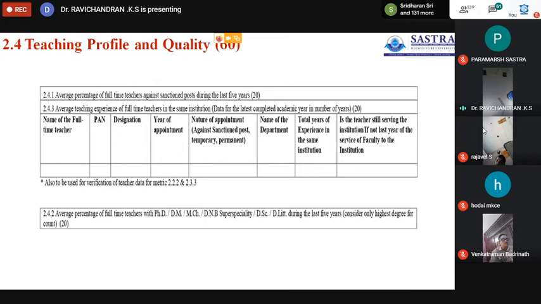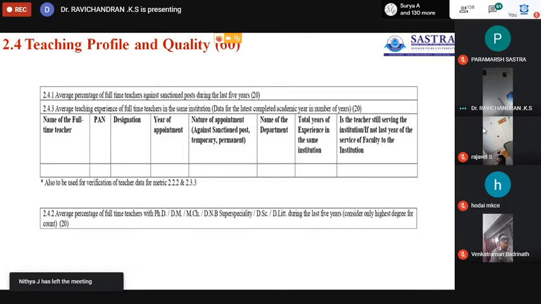Similarly, you have to calculate 16-17, 17-18, 18-19, 19-20, and also the cumulative average percentage of full-time teachers against the sanctioned posts during the last 5 years.